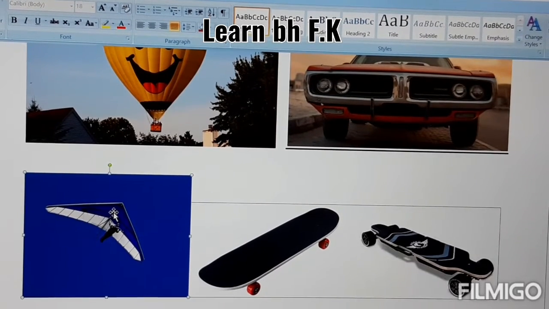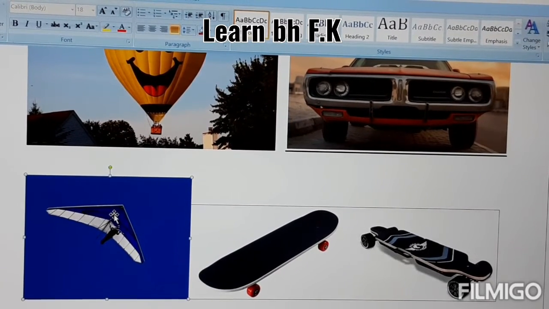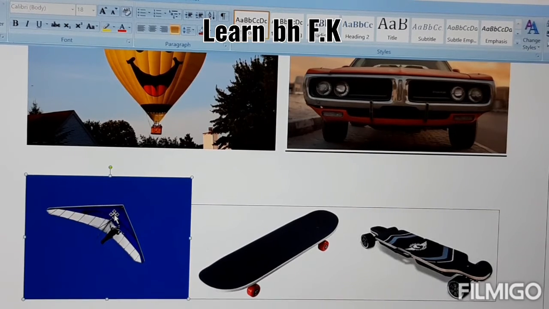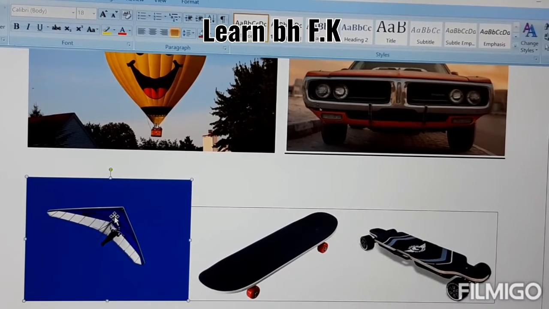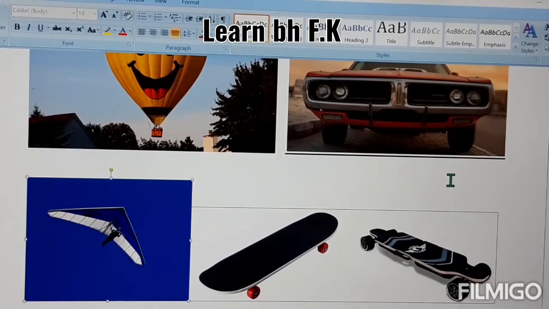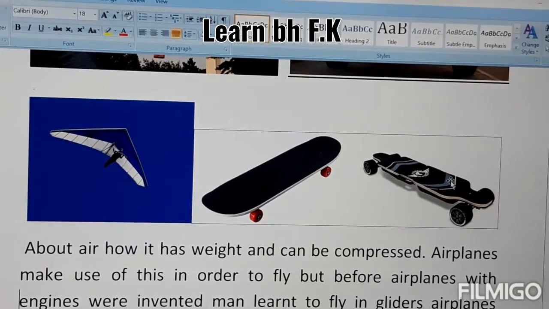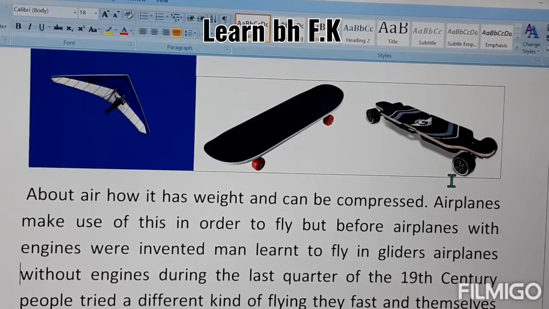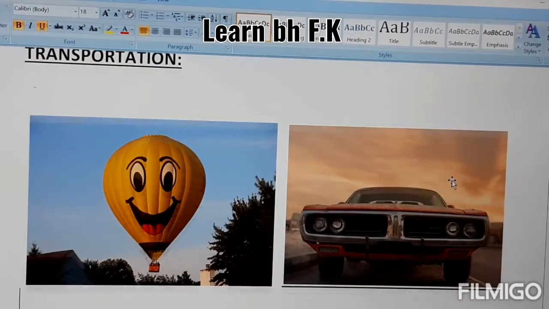A glider is a device without an engine which is used for flying human beings from one place to another. This is also called a device of transportation, but it is without an engine. And this is also the same thing, just like a skateboard for moving from one place to another. So these all are ways of transportation.